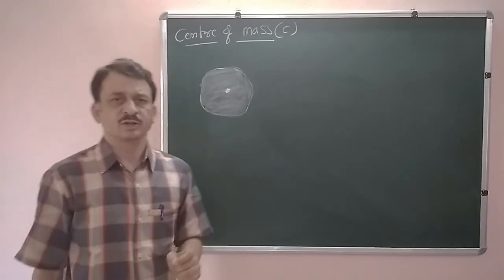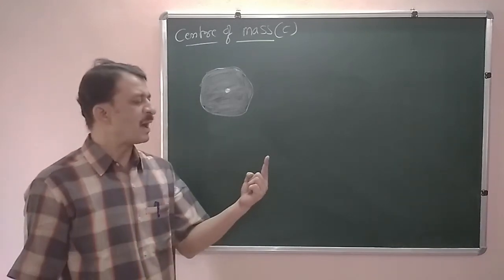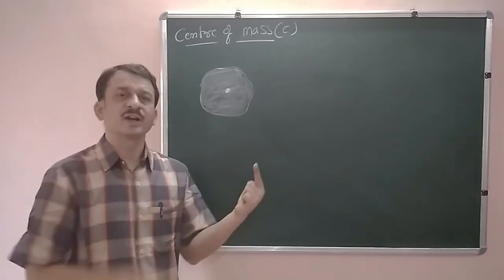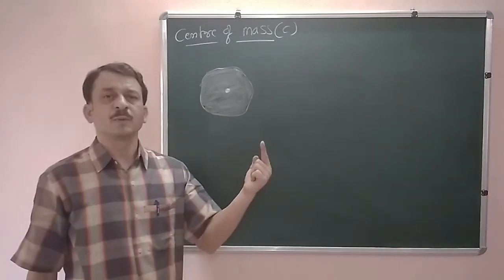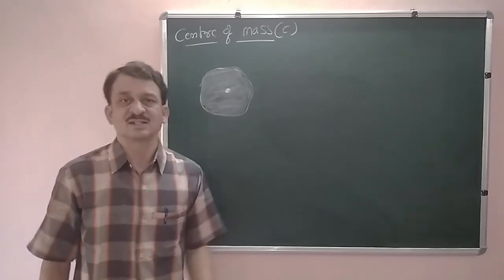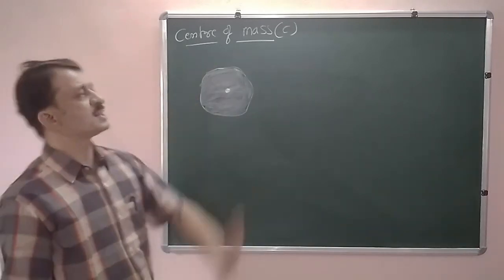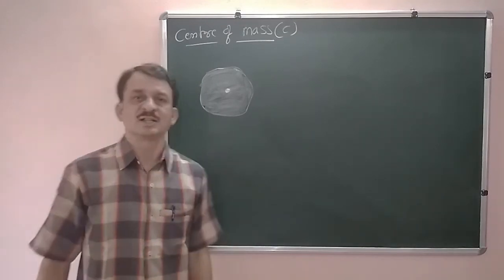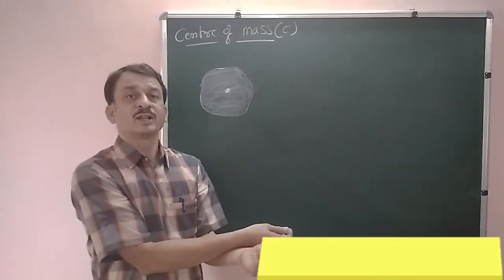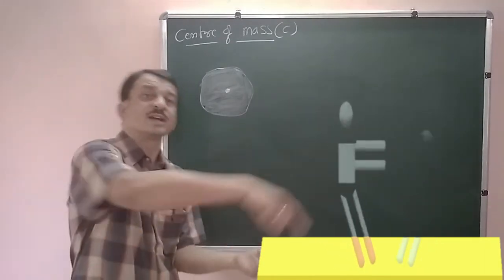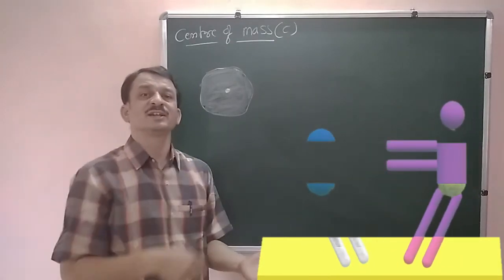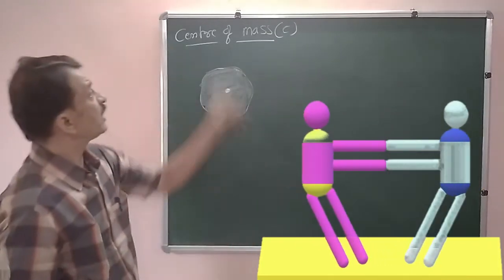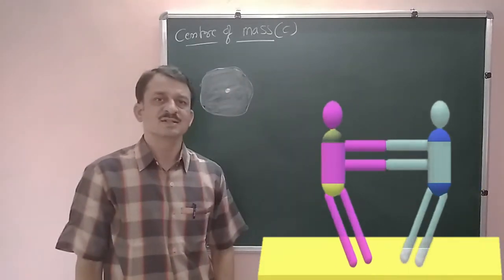That we have observed. If we balance a notebook at a fingertip, that particular point at which the notebook is balanced is called the center of mass. In the case of two girls holding hands and rotating about a common point, that common point around which they are rotating is called the center of mass.